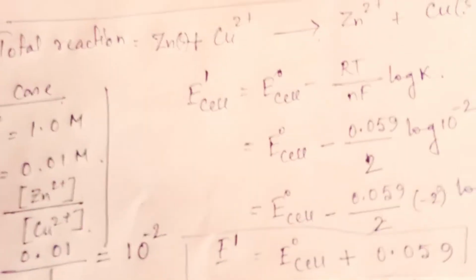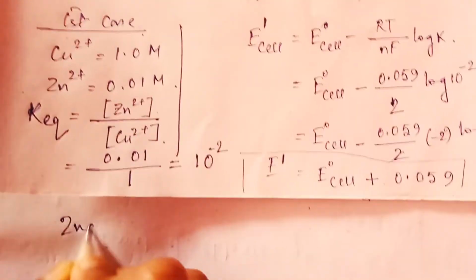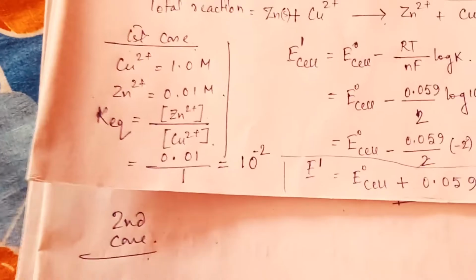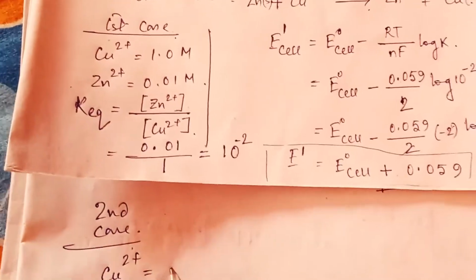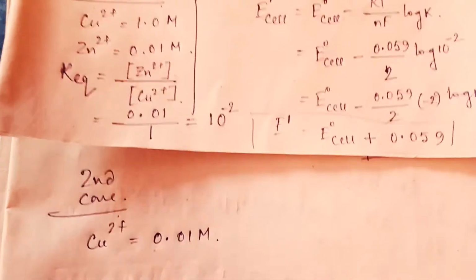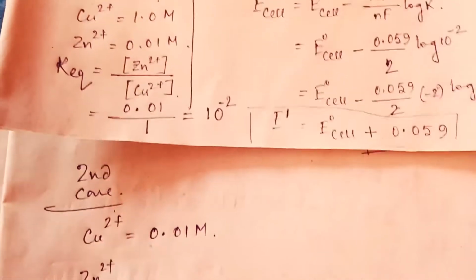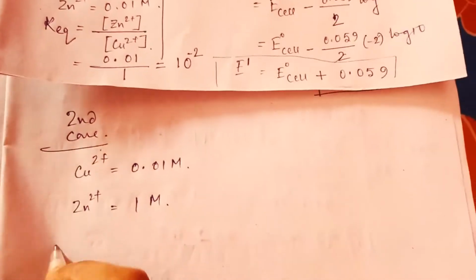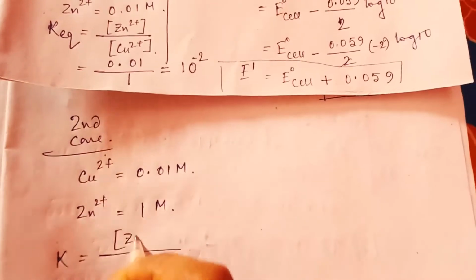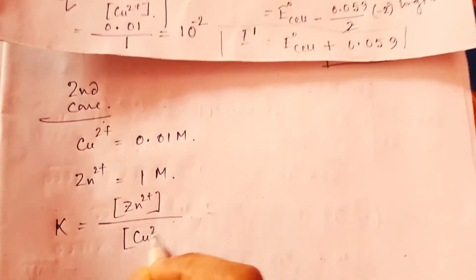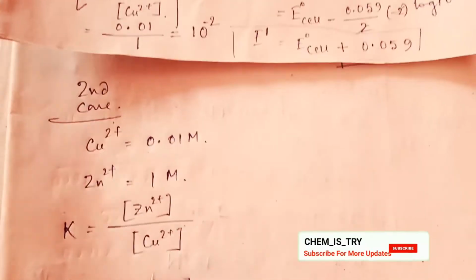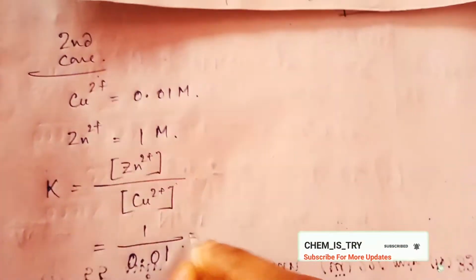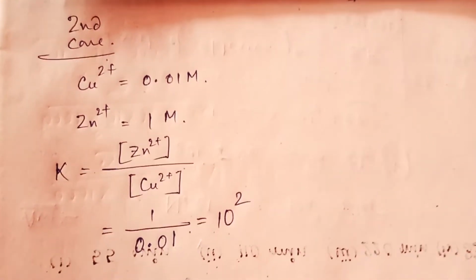So similarly, after changing the concentration, in the second case, the Cu2+ concentration changed to 0.1 M and the Zn2+ concentration changed to 1 M. So in this case, K value will be 1 by 0.01, so the value will be 10 to the power 2, 10 square.